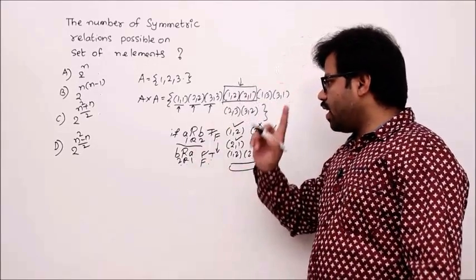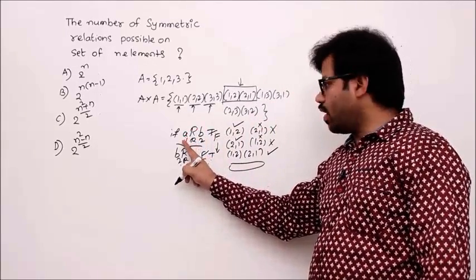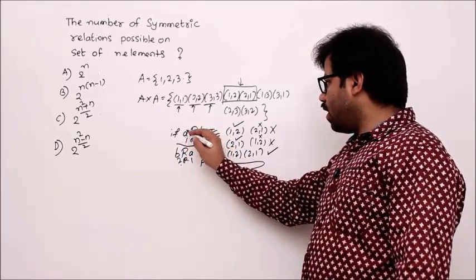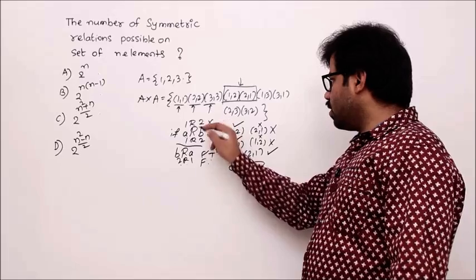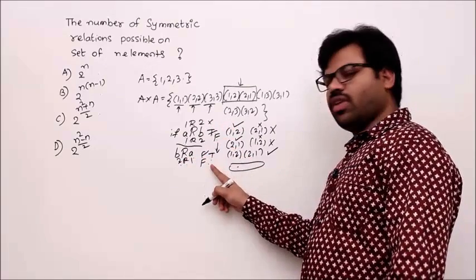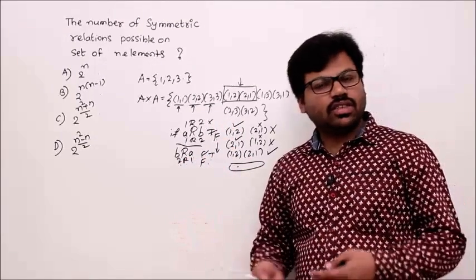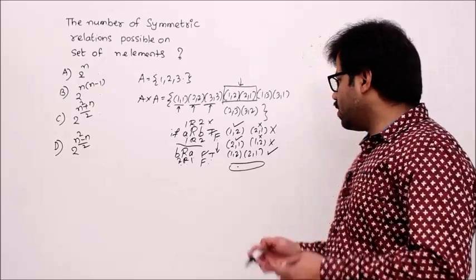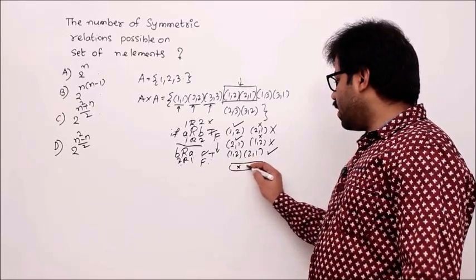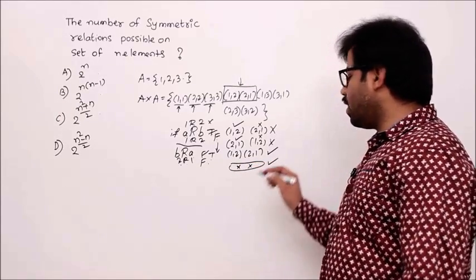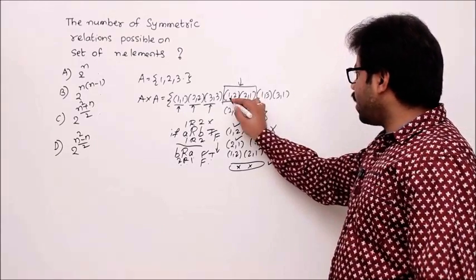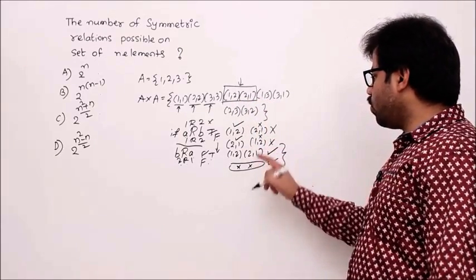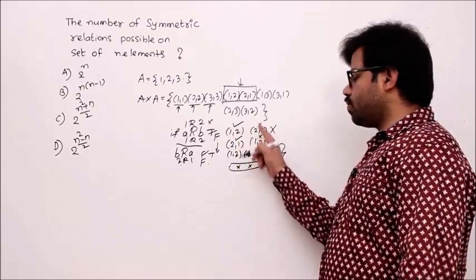See the rule. Symmetric property is nothing but this rule, right? So if you don't take 1 related to 2, example 1 related to 2 is false now, right? Then 2 is related to 1 also false. Then false implies false is true. What I want to say is, don't take anything, still you can form a symmetric relation, right? So how many options do you have for this entire group? 2 options, 1 2 and 2 1 together, second one nothing, but don't do just these two.